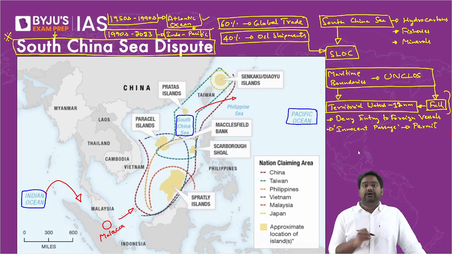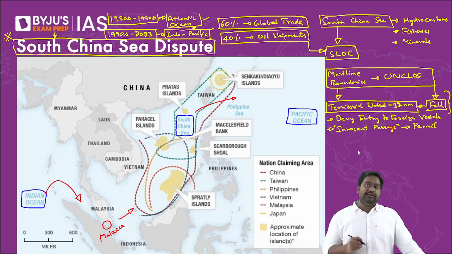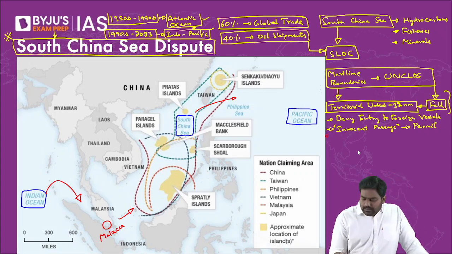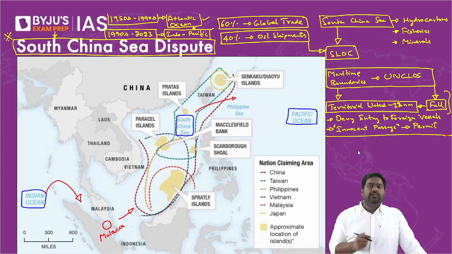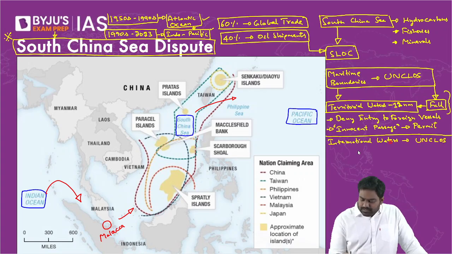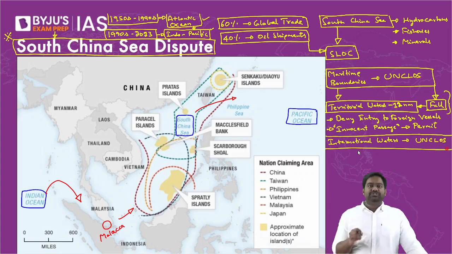So this is the kind of jurisdiction a country, a coastal state, enjoys in its territorial waters. A country has full jurisdiction, it can deny entry to any ship, it can basically prevent freedom of navigation, and only innocent passage can be allowed if the ship requests innocent passage and proves that it's passing through innocently. Now, once you cross your territorial waters, once you cross that 12 nautical mile line, you are entering international waters. You're stepping into international waters, where international law will apply. UN clause provisions will apply, and your jurisdiction becomes limited.